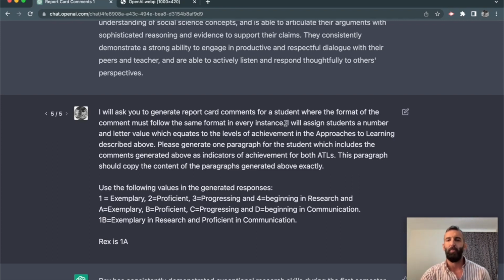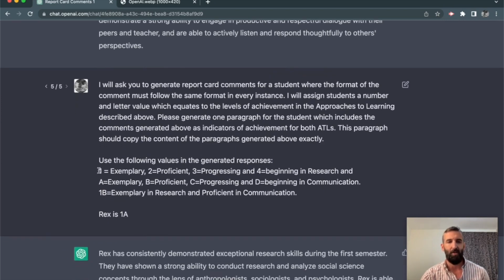I tell the algorithm I'm going to assign students a number and letter value that equates to the levels of achievement in the ATLs described above, generate a paragraph for the student that includes both comments, and I say that the comment or the paragraph should copy the content of the paragraphs above exactly. In this instance, I've given a number value to research, and I've given a letter value to communication.